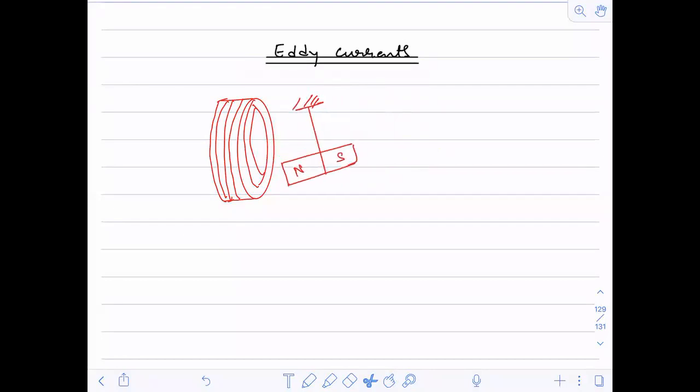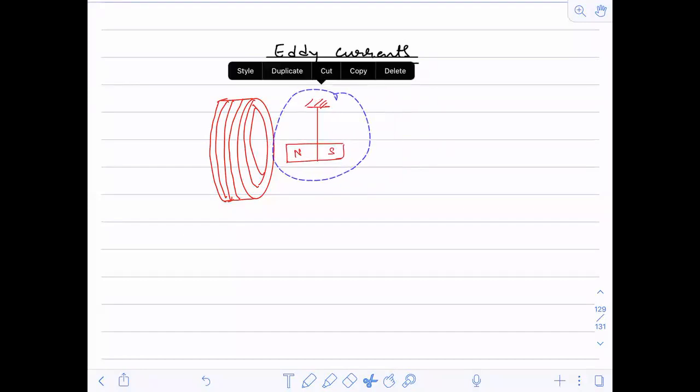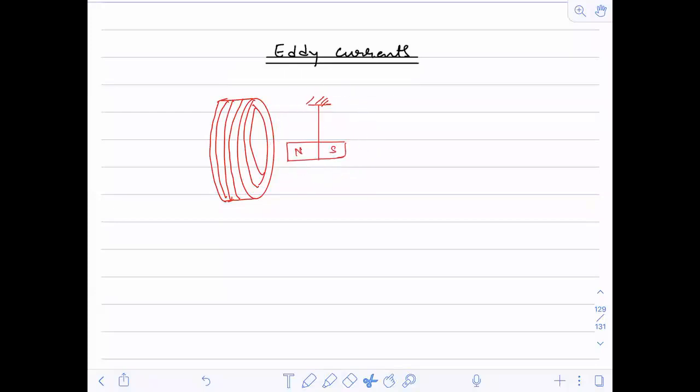If I oscillate it like this, what will happen? Can you figure it out? If I give it an amplitude and oscillate it, what will happen?